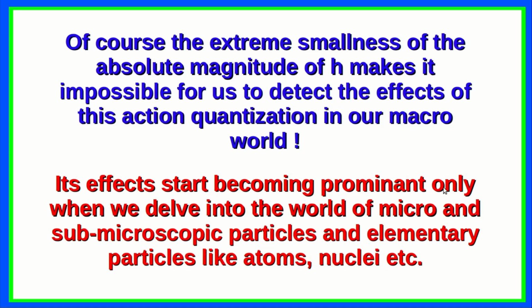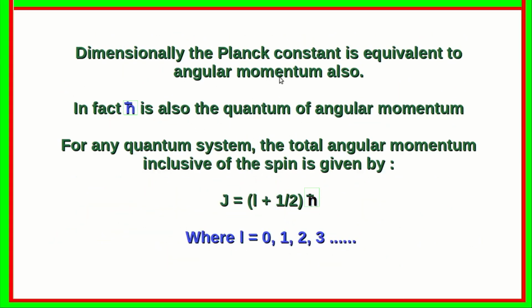Its effects start becoming prominent only when we delve into the world of micro and submicroscopic particles and the elementary particles like atoms, nuclei, etc. Dimensionally, the Planck constant is equivalent to angular momentum also. In fact, h cross is also the quantum of angular momentum. For any quantum system, the total angular momentum inclusive of the spin is given by J equals L plus half h cross, where L is an integer running from 0, 1, 2, 3, etc.